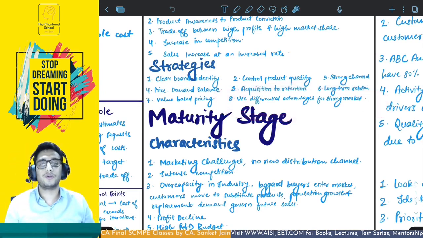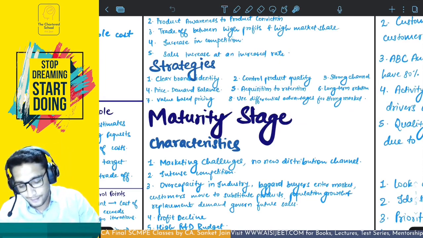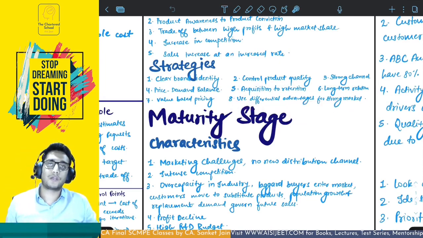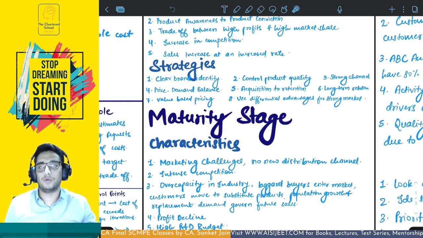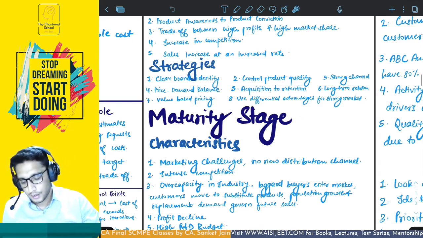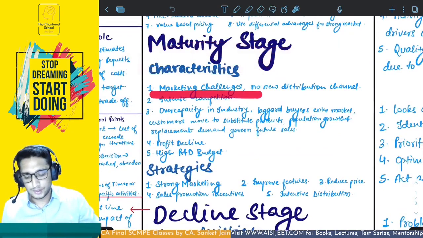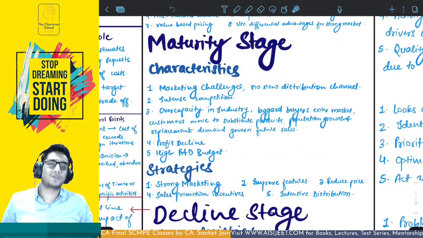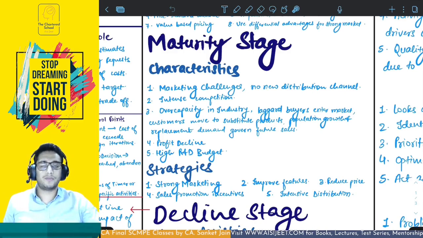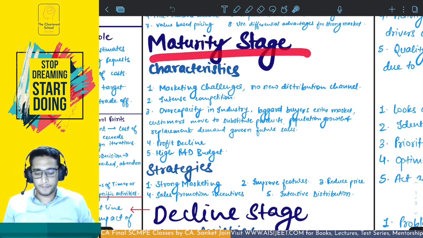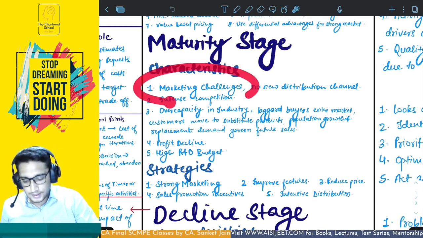Use differential advantage for stronger market. Okay, so what you have to do is, competition is increasing, prices are being reduced, so you have to have differential advantages so that you have a strong market hold. You have a greater market share. Okay. Growth stage, maturity stage, what are the characteristics? First of all, it is a marketing challenge because there is no new distribution channel. You've already expanded to the maximum that you could because you've reached the maturity, right? So marketing challenges are there.